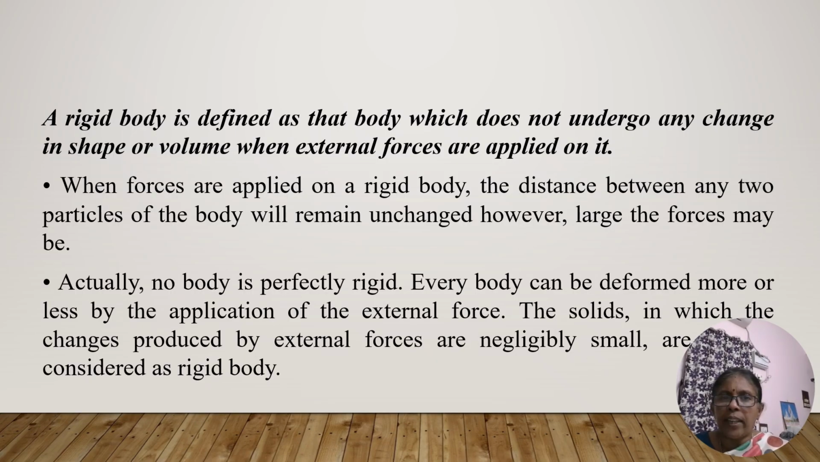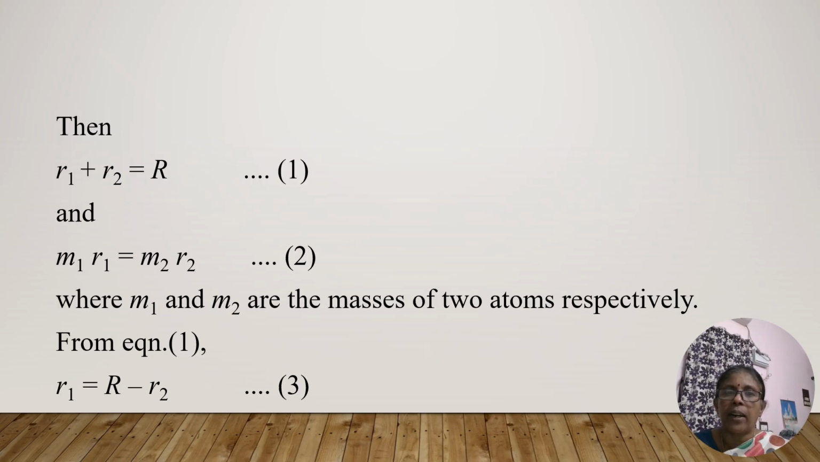As you all know, a rigid body can be defined as that body which does not undergo any change in shape or volume when external forces are applied on it. When forces are applied on a rigid body, the distance between any two particles of the body will remain unchanged, however large the forces may be. Actually, no body is perfectly rigid. Every body can be deformed more or less by the application of an external force. The solids in which the changes produced by external forces are negligibly small might be considered as a rigid body.